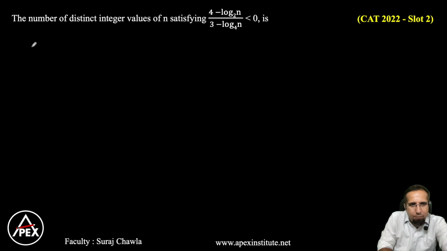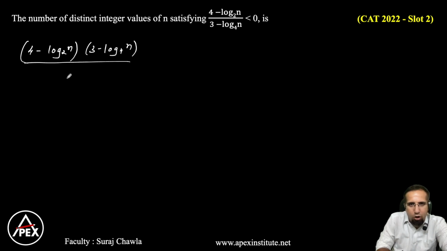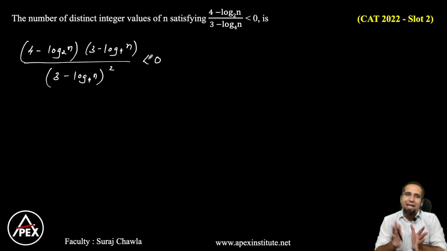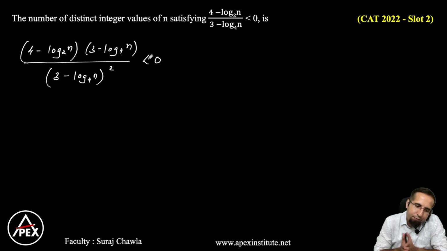Whenever I have an inequality, the best thing we do is make the denominator a perfect square by multiplying the denominator again. So I multiply the numerator with the same, and I multiply my denominator. So this becomes 3 minus log n base 4, whole square. Now, if the denominator is a perfect square, that means the denominator has to be positive. Clear? Right now, I have log n base 2 and I want to convert that into log n base 4. Clear?